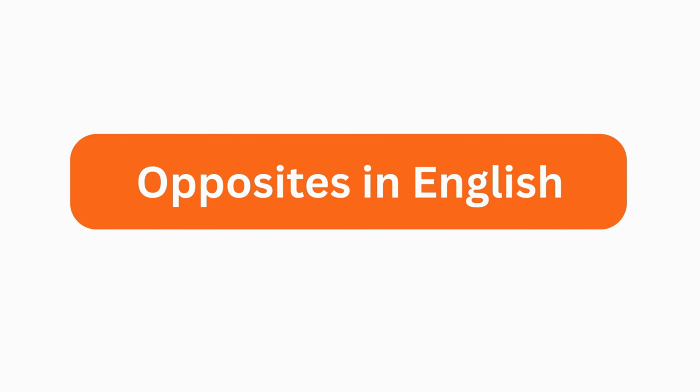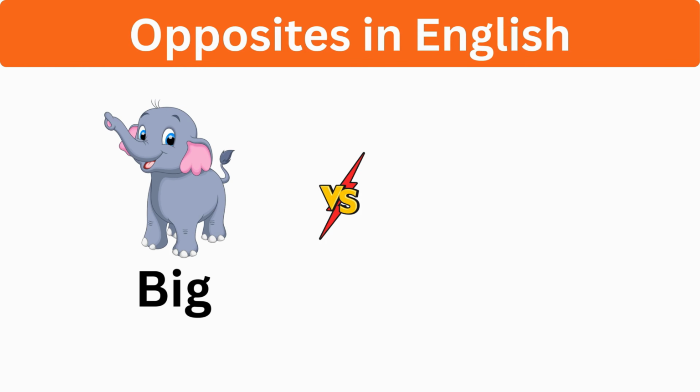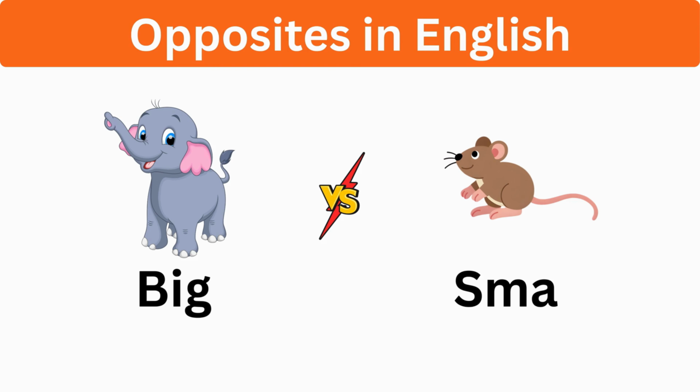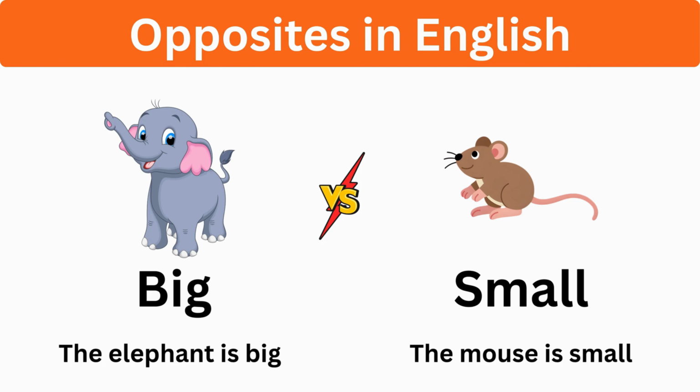Opposites in English? Big, small. The elephant is big. The mouse is small.